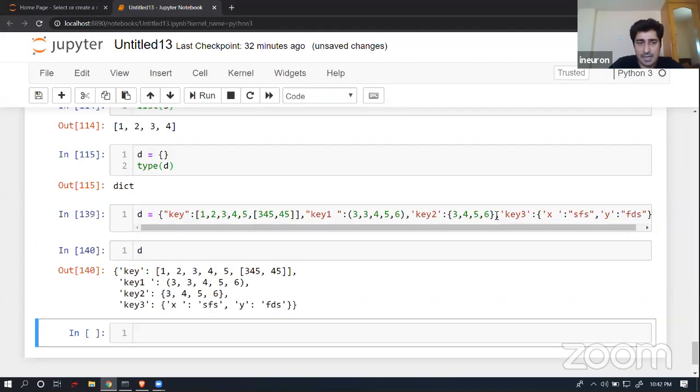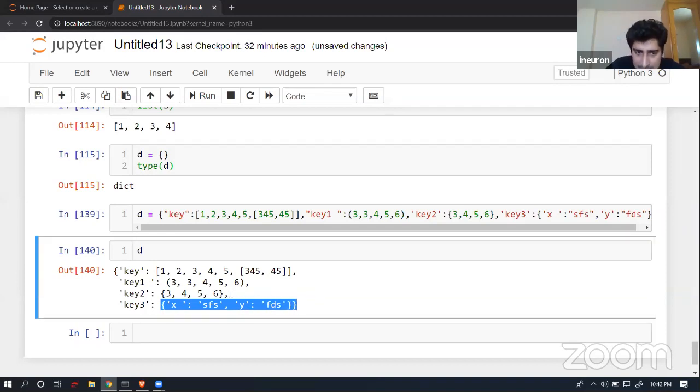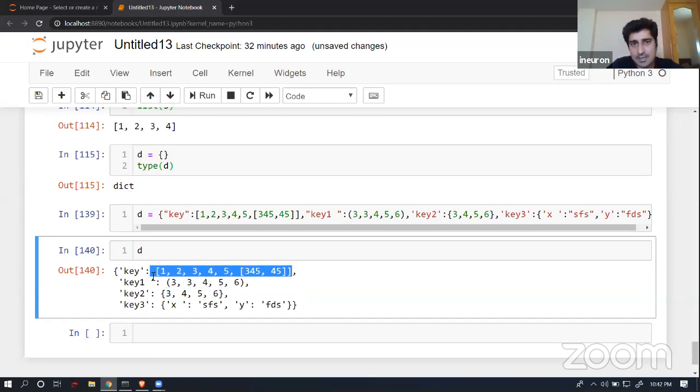Whether I will be able to store or not? So yes, dictionaries are allowed as a value, sets are allowed as a value, tuples are allowed as a value, lists or nested lists are allowed as a value. So these are the operations which are feasible. These are the operations which are allowed inside a dictionary.